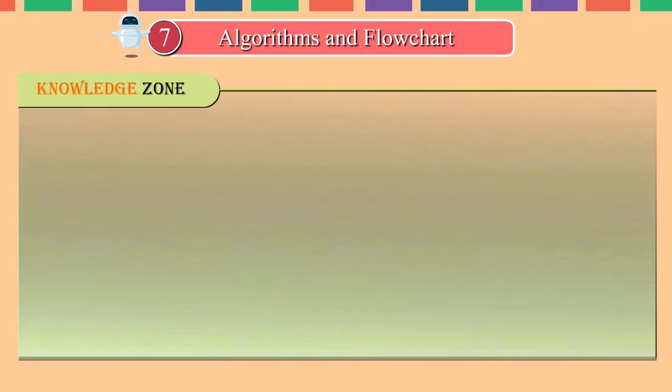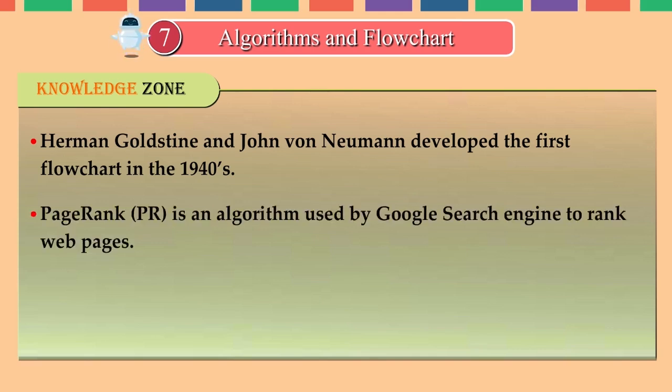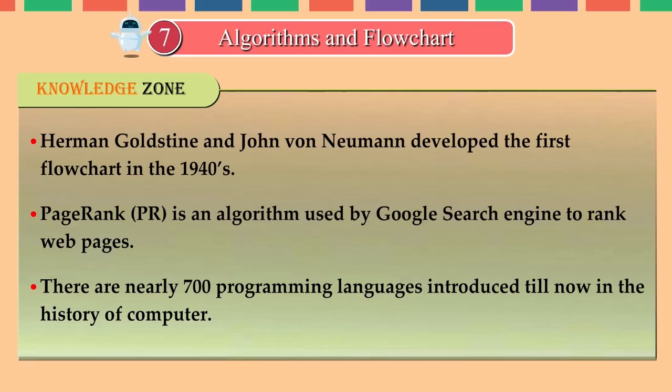Knowledge zone. Hermann Goldstine and John von Neumann developed the first flowchart in the 1940s. PageRank, PR, is an algorithm used by Google search engine to rank web pages. There are nearly 700 programming languages introduced till now in the history of computer.